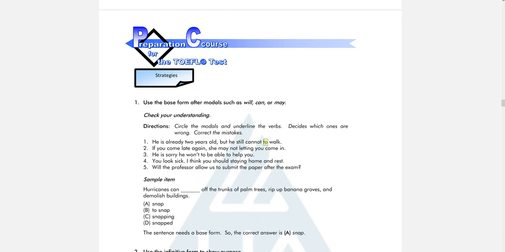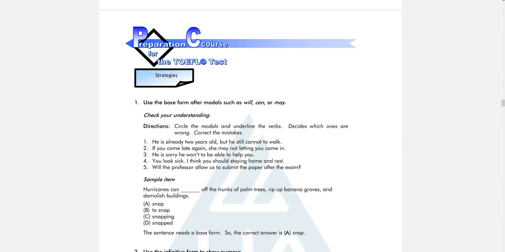So we don't use to. Okay, why? Because of modal. Modal must be followed by base form of a verb. So the mistake is here. And then number 2, if you come late again, she may not letting you come in. It's very easy. The modal is may, and then it is using negative form, may not. After modal, we have to use base form of the verb, so we cannot use ing. We cannot use letting, so we have to use let. She may not let you come in.